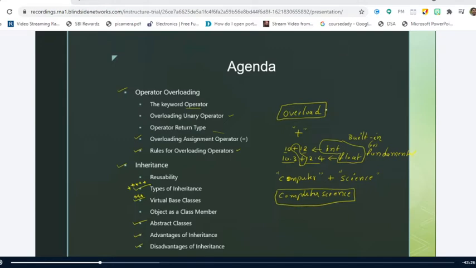So overloading will be of two types. One, we can overload functions, and the second, we can overload operators. I have explained the concept of operator overloading, which is in our syllabus.